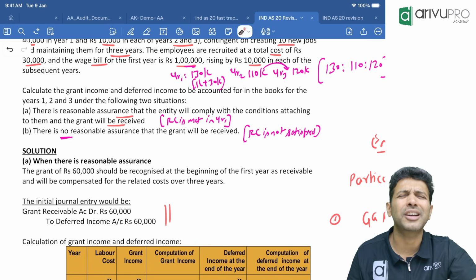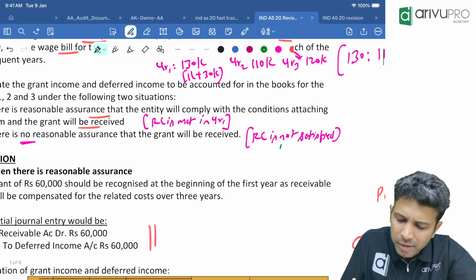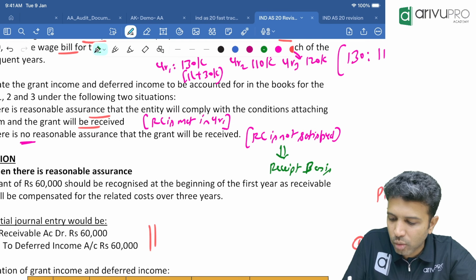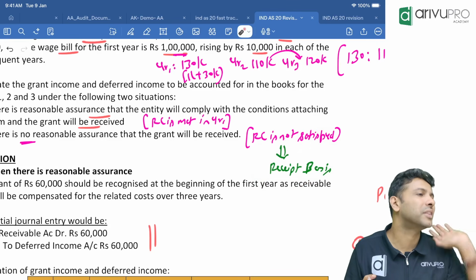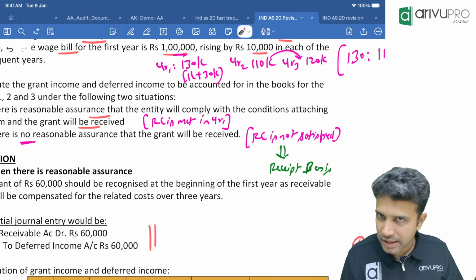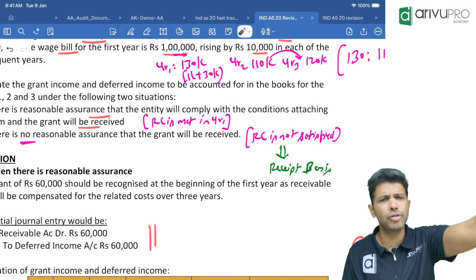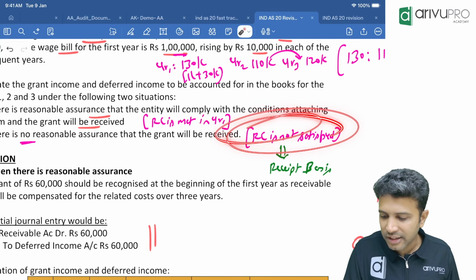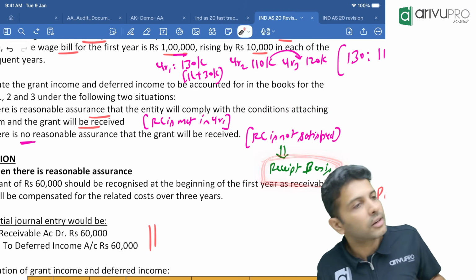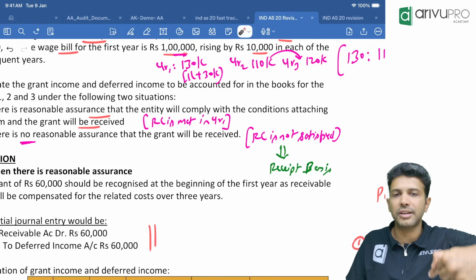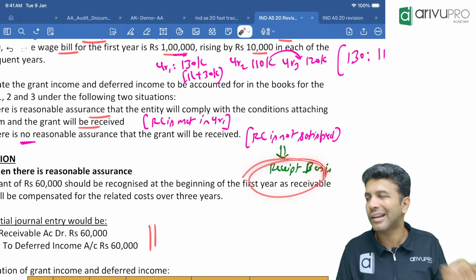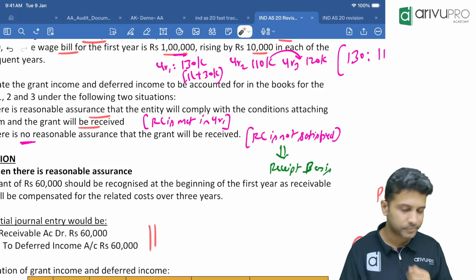If RC is not satisfied, do the accounting on a receipt basis. Meaning you will book the government grant only when you receive it. As simple as that. Till then, don't book. If the recognition criteria is satisfied, you can do your normal accounting. If RC is not satisfied, then you do the government grant accounting as per Ind AS 20 on a receipt basis. The year in which you receive, that year only you account it as income. How to do it, I'll tell you, but basically we are doing receipt basis accounting here.